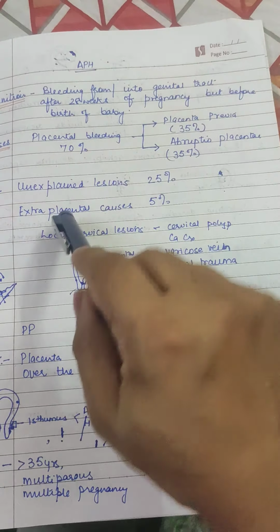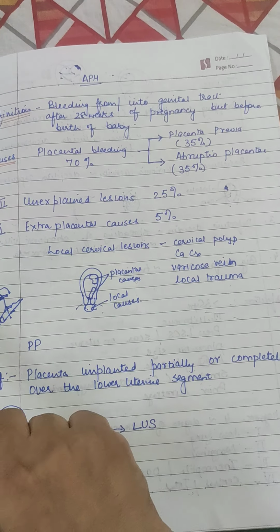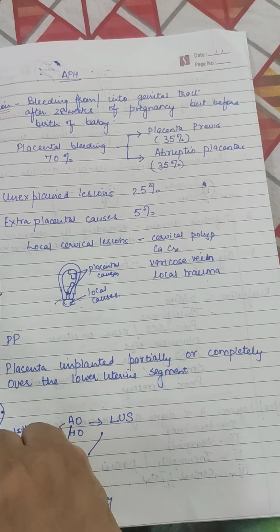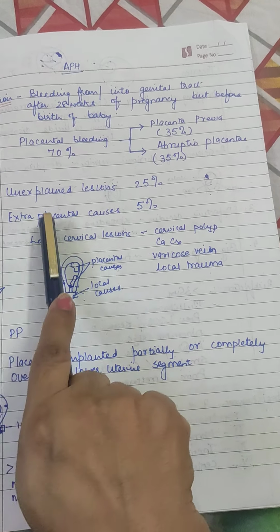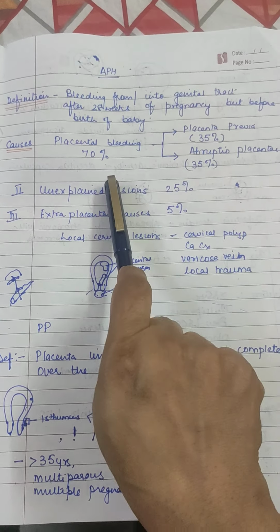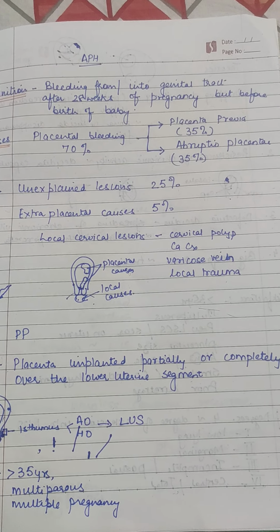So in this, as we say, it is before the birth of the baby, so stage 1 and stage 2 of labor is also included in it. So any bleeding after 28 weeks till the delivery of the baby from the genital tract is labeled as antepartum hemorrhage. Now, causes of antepartum hemorrhage.